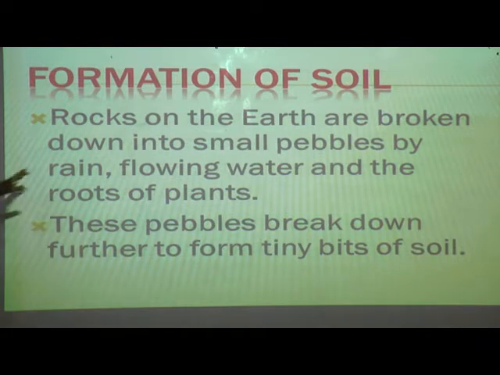So with that rain and the flowing water and the roots of a plant, whatever big rocks, big stones there are, with that flowing water, slowly it will break into small pebbles. Okay. In that way, the soil will be formed. These pebbles again break down further to form tiny bits of soil.